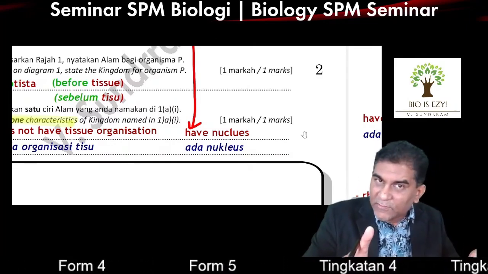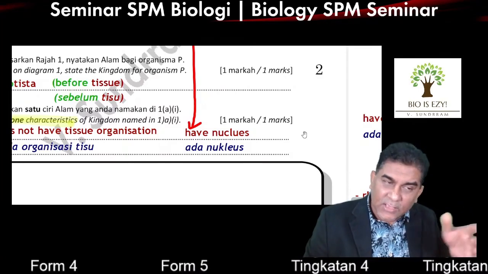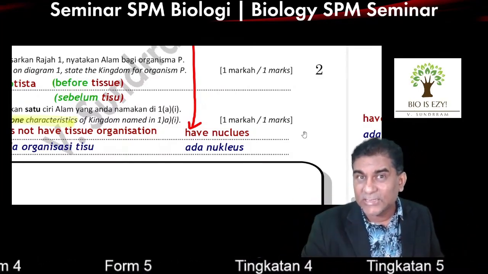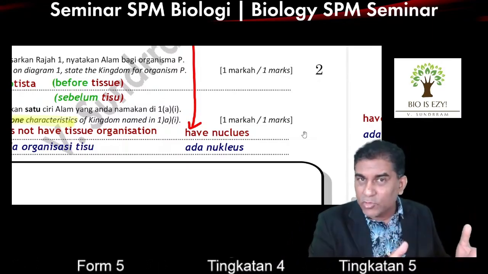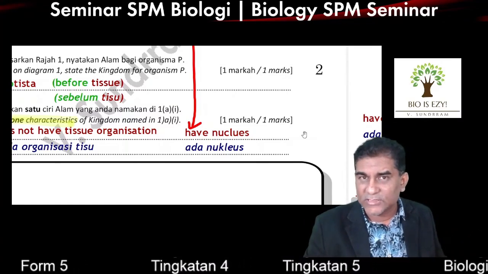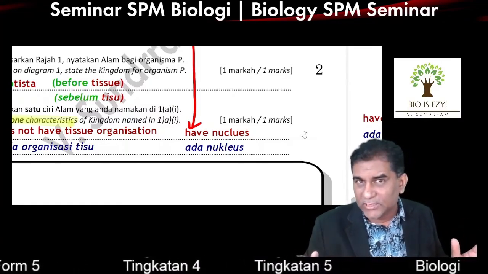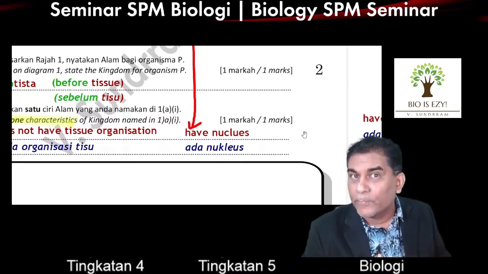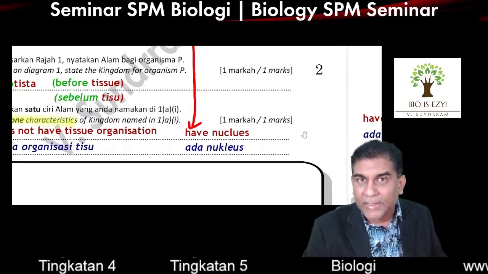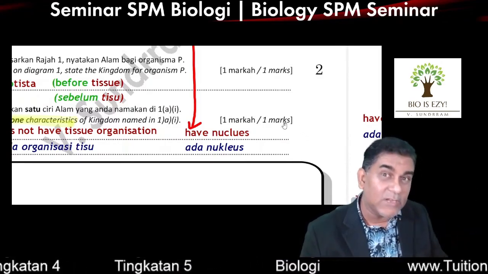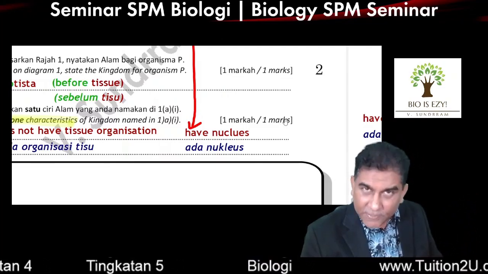In terms of biodiversity, we have Archaebacteria, Eubacteria, and then Protista. Protista is the third kingdom. For Archaebacteria and Eubacteria, one of their characteristics is they don't have nucleus. Bacteria also don't have any components surrounded by membrane. The first kingdom that has components surrounded by membrane is Protista.